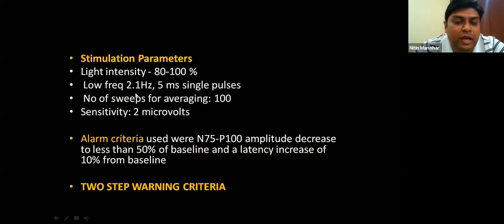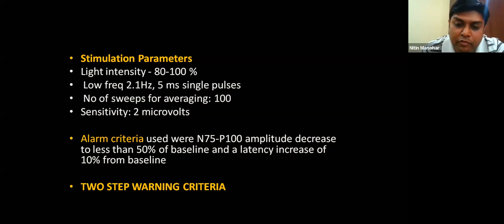These are the stimulation parameters that we use: 80 to 100% light intensity, low frequency, 5 millisecond single pulses, around 100 sweeps for averaging, and a sensitivity of 2 microvolts. For alarm criteria, we use the typical 50% decrease in amplitude and 10% increase in latency. But for warning, we use a two-step criteria, because many times it's difficult to keep getting a good VEP waveform. Sometimes you might get a technical issue. So we follow a two-step warning criteria.